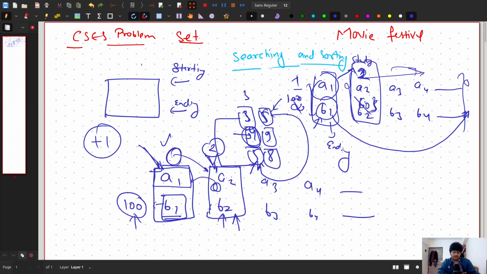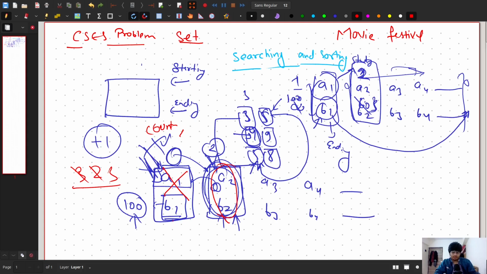So we are going to pick this one and we are going to reject this one, as you have to increase the counter. So this very movie was there in your counter already, right? But what happens is, there was some better movie, which is this one, right? So you are saying that I am rejecting this counter. Let's say your counter was 3, okay, and you are rejecting this movie and you are picking this movie. So counter was 3, so you reduce it to 2. Now you again increase it to 3. So nothing changed in the counter. But if you will see, your end time of the movie reduced, right? B1 was much greater than B2, right?